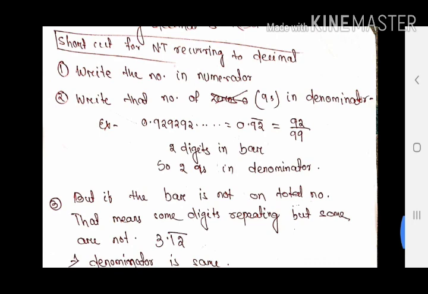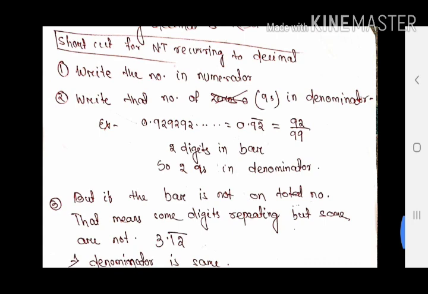So that is the shortcut method to convert the non-terminating recurring to rational. It is written by points. First, write the number in the numerator, just like the previous case. Whatever the number, I have to write that in the numerator without the decimal symbol.